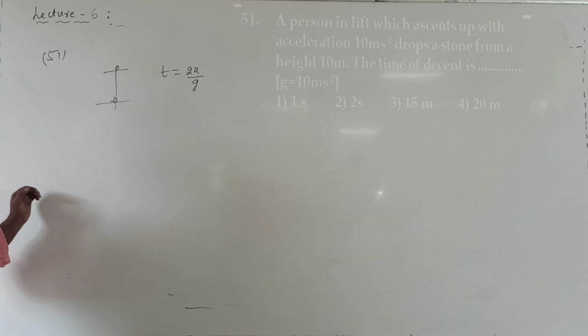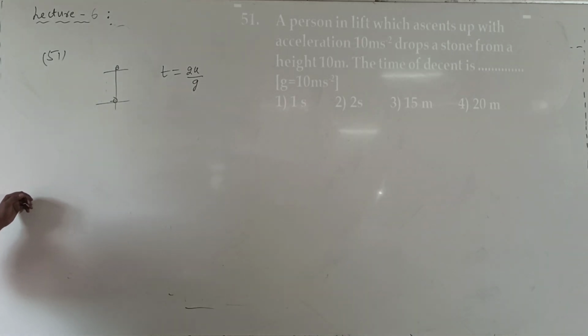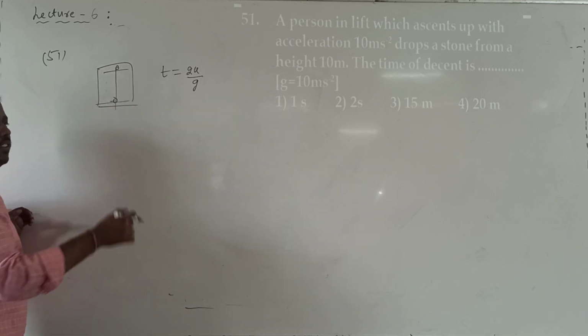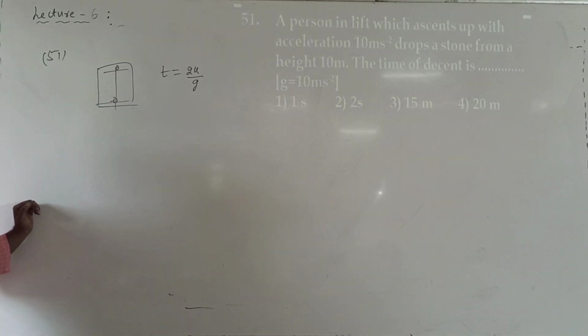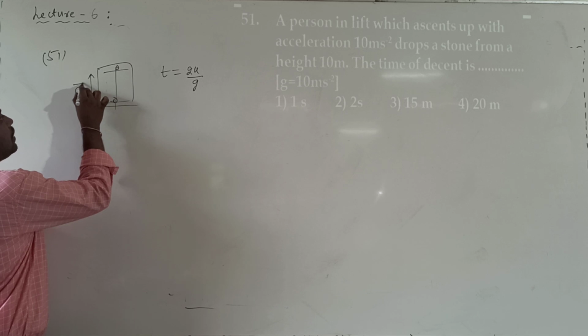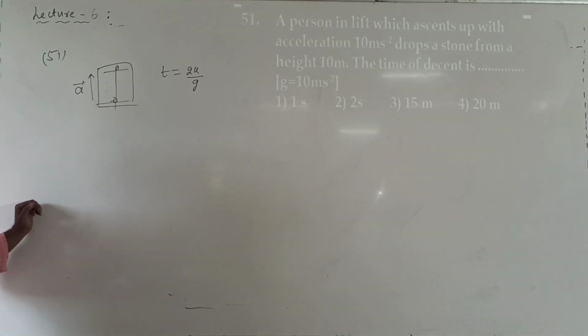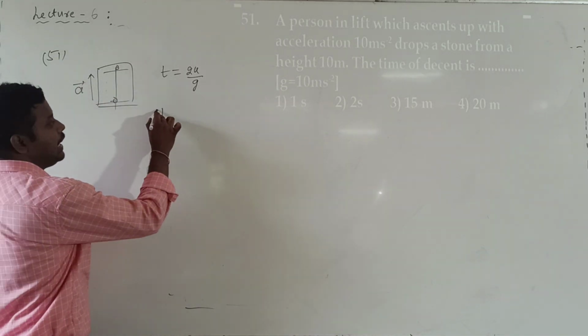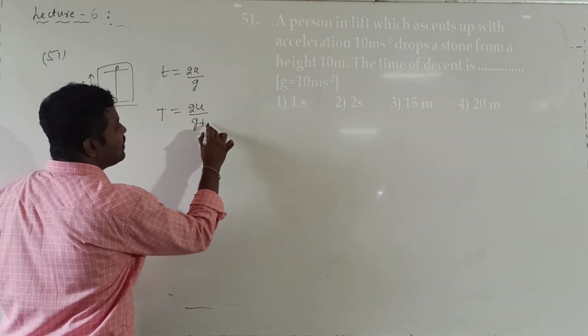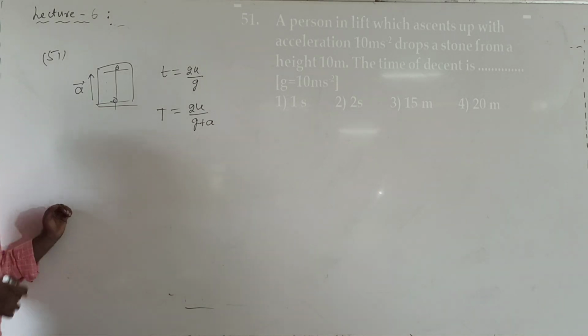For example, if instead a ball is thrown vertically upwards with a velocity u from an elevator or a lift which is accelerating in the upward direction, that time, what is the time of flight formula? That is given by 2u divided by g plus a. So how is it g plus a?